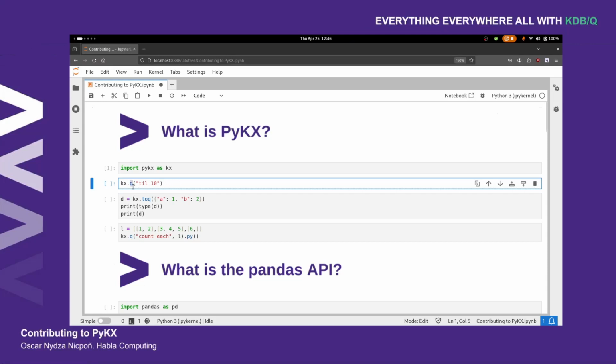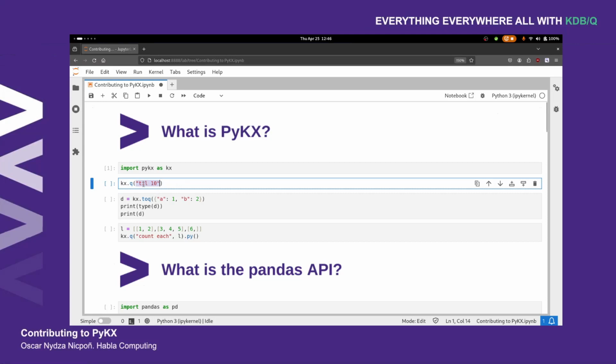And this method actually wants to receive a string as its first parameter, and anything that's inside that string will be executed on a Q session, and its results will be sent back to us as a Python object. So it will be wrapped around the Python object.